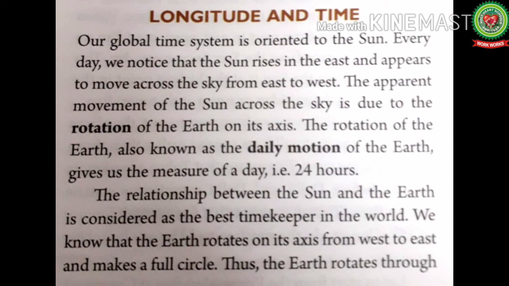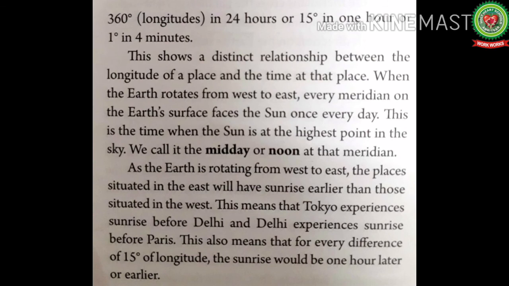We know that the earth rotates on its axis from west to east and makes a full circle. Thus, the earth rotates through 360 degrees of longitude in 24 hours, or 15 degrees in 1 hour, or 1 degree in 4 minutes. The complete calculation I have already shown you. This shows a distinct relation between the longitude of a place and the time of that place.